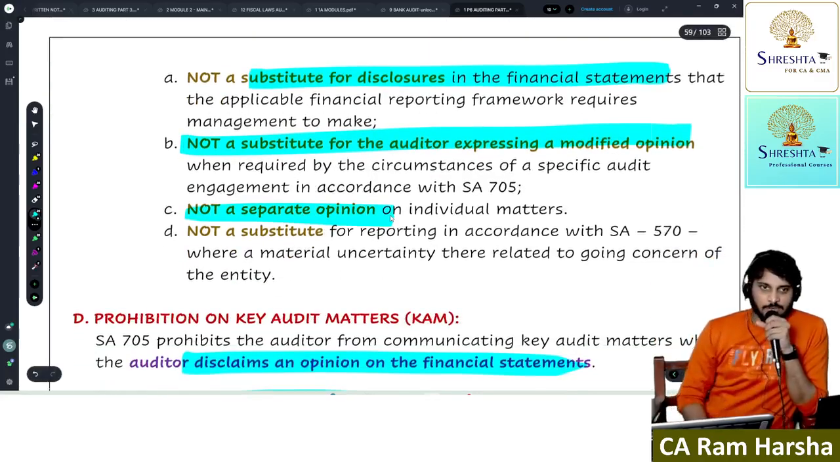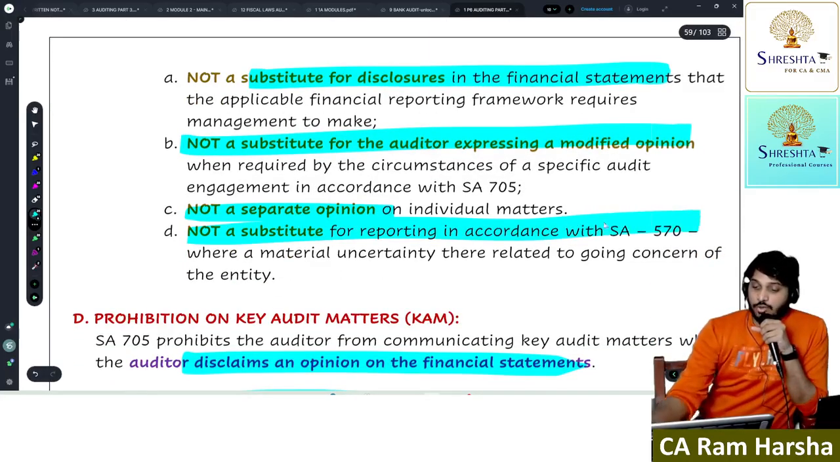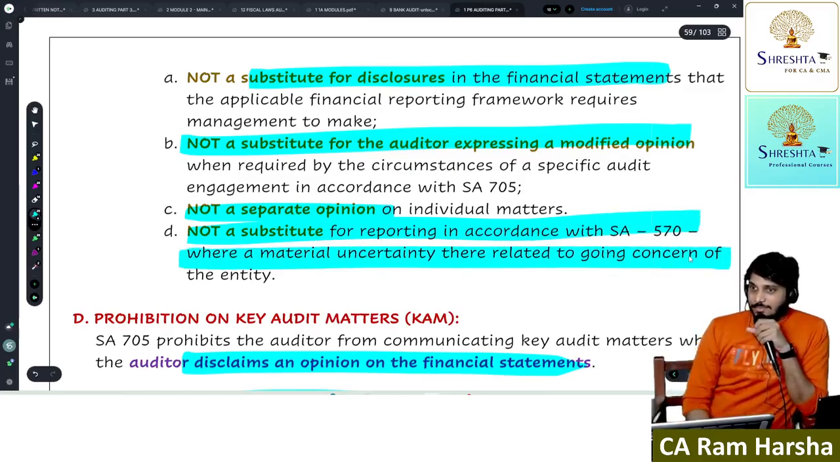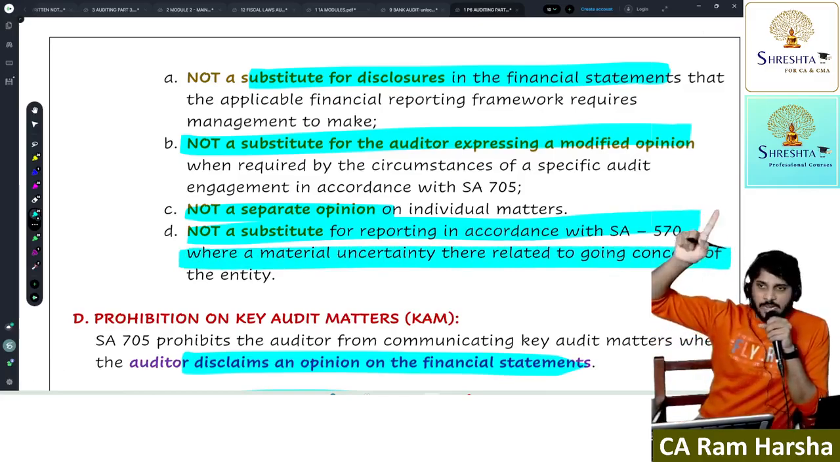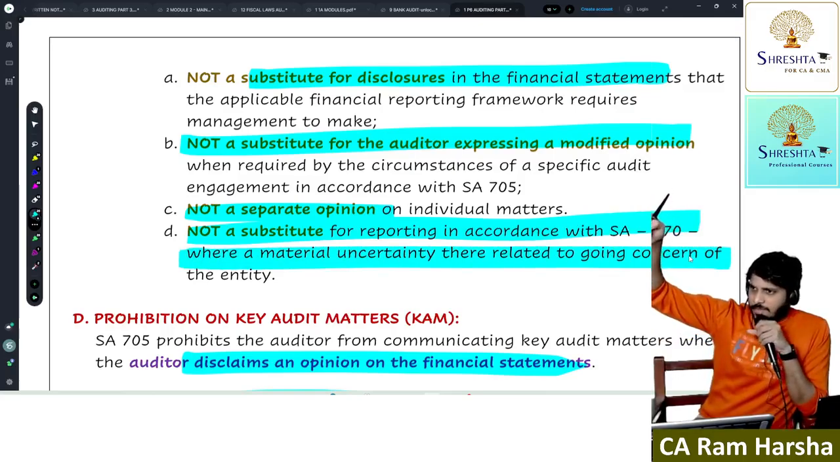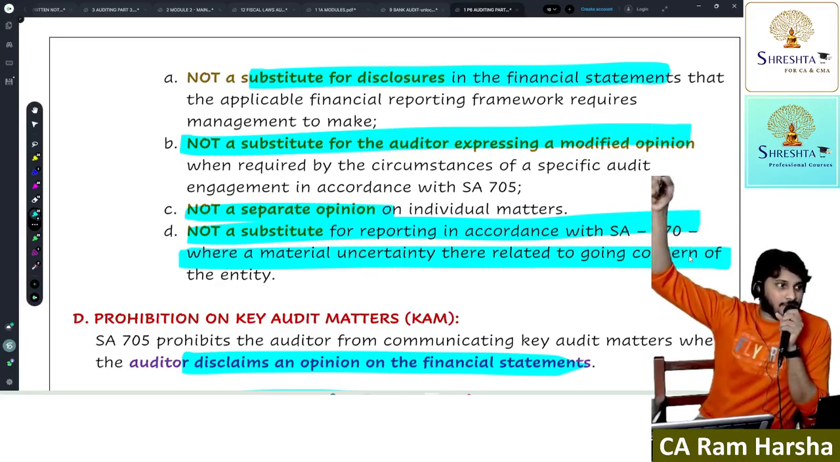Is it a separate opinion? Or is it a substitute for going concern material uncertainty, emphasis of matter para? Is it a substitute for a modified opinion? Is it a substitute for disclosure in financials? Is it a substitute for disclosure in accordance with SA 570 where material uncertainty related to going concern exists?